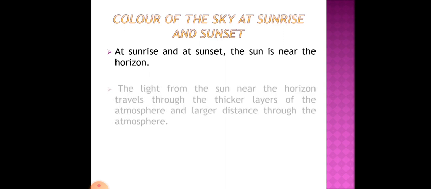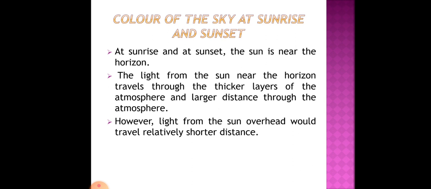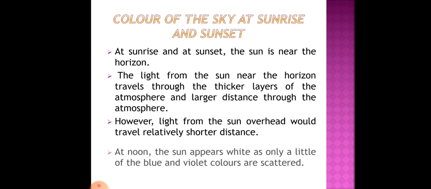The light from the sun near the horizon travels through thicker layers of the atmosphere and a larger distance through the atmosphere. So when the sun is at the horizon, the sunlight has to travel a longer distance. However, light from the sun overhead travels a relatively shorter distance. When the sun is overhead, that means at noon, the light has to travel a shorter distance.